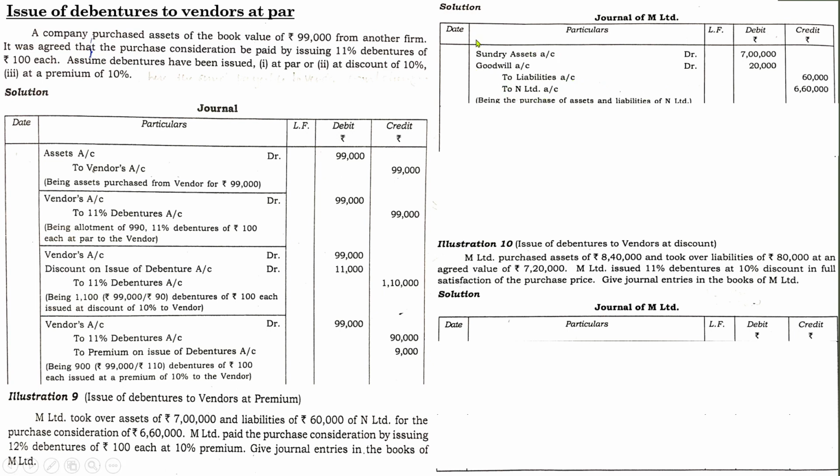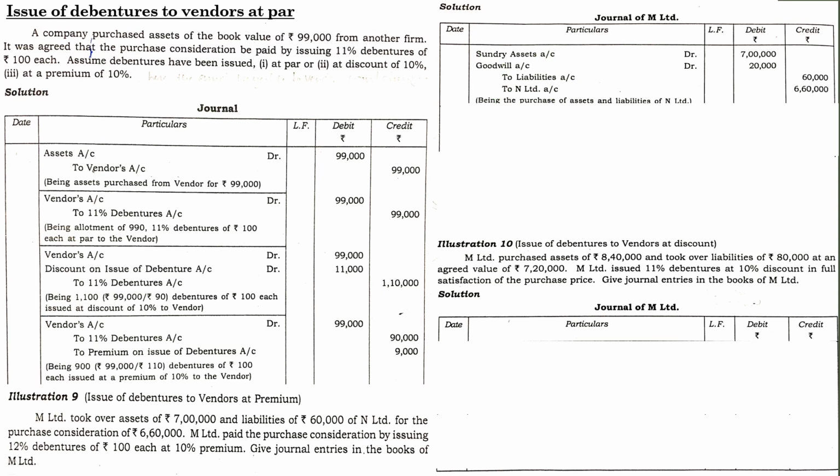But we can't just leave a space like this, because if there is a case of a capital reserve, you need not leave a space there. Instead, you need to leave space on the credit side. So it's better to find out in advance whether it is a goodwill situation or a capital reserve situation. Then you pass the entry. Here it is a situation of goodwill. So write it down like this: sundry assets account debit, goodwill account debit, to liabilities account, to N Limited account. This is how you have to pass.